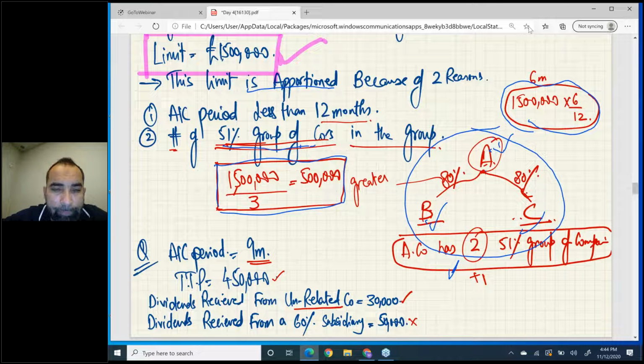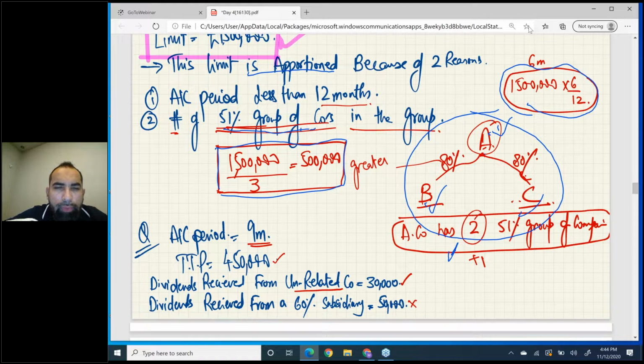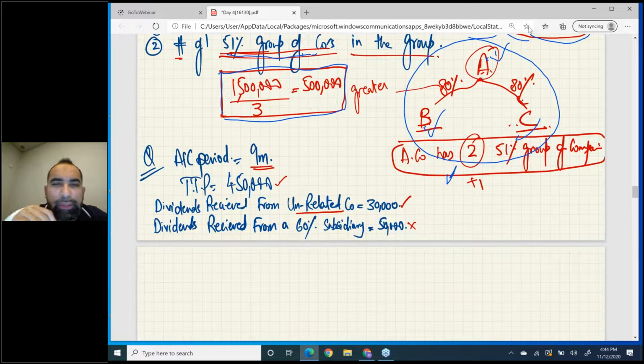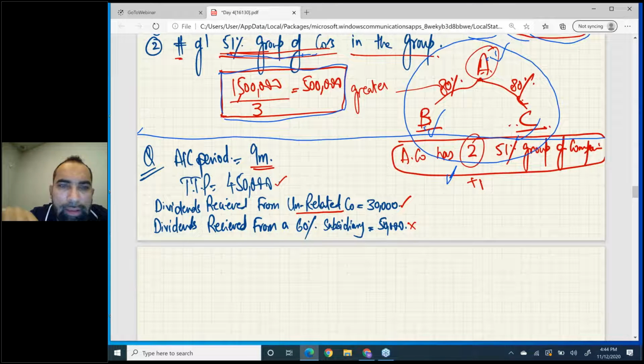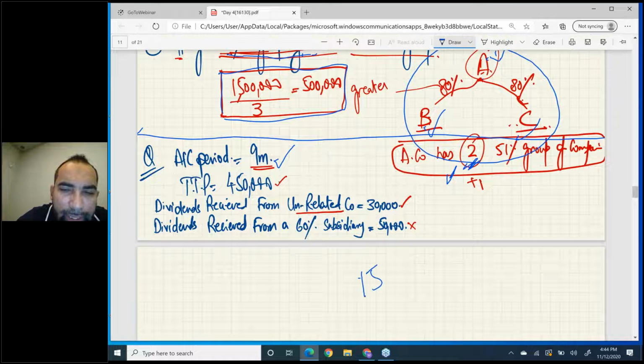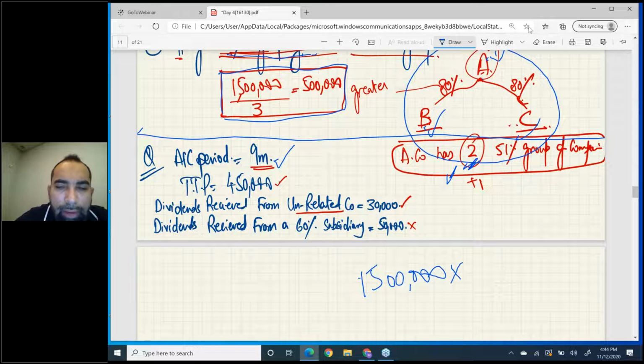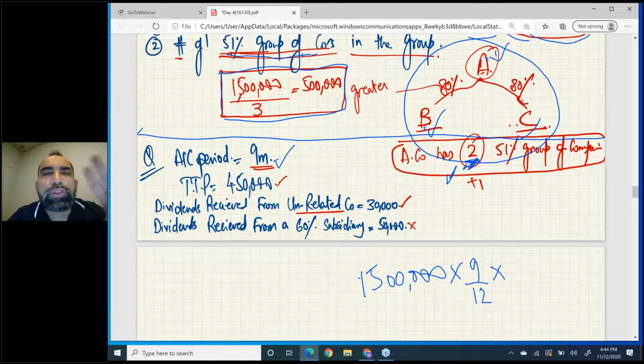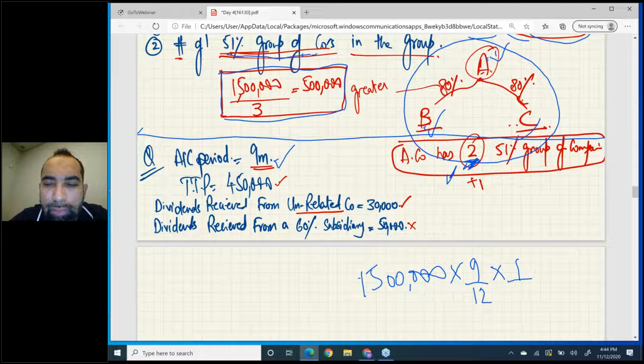Now, giving you a very short question. Let us say you have this question. The accounting period is 9 months and you have two associated companies. So how will you apportion the limit? Look here. 15 lakh multiplied by, for the accounting period, 9 upon 12. And it is written that the company has two associated 51% group companies. So 2 plus 1 for us is 3, so you will multiply by 1 upon 3.